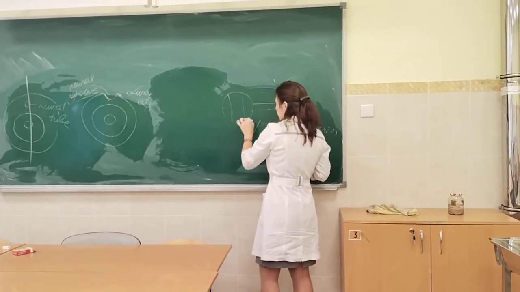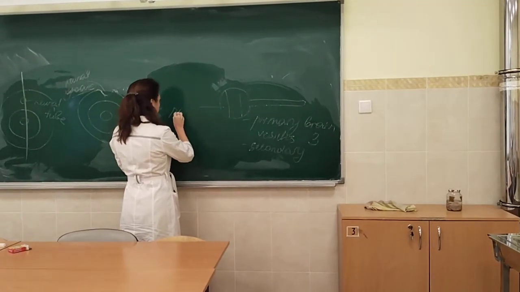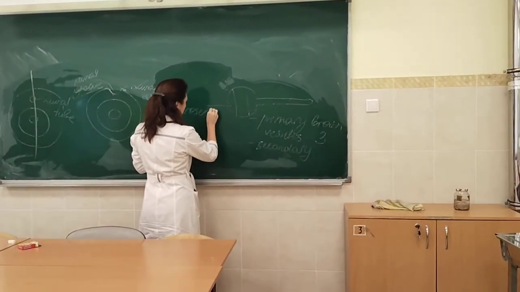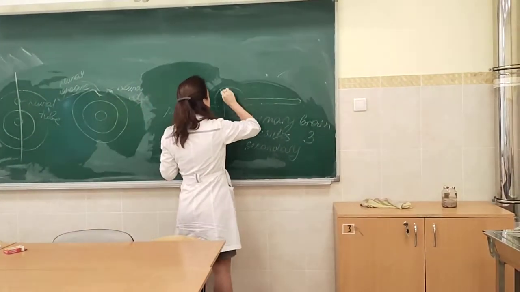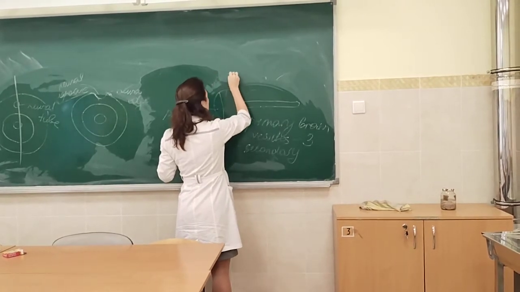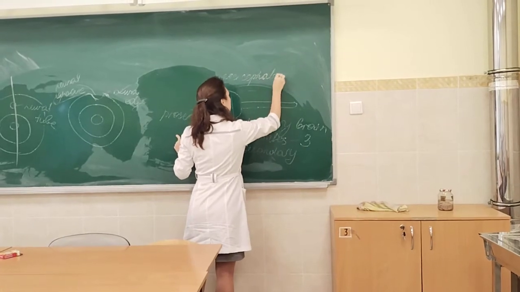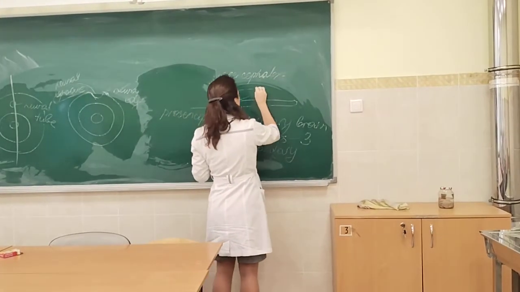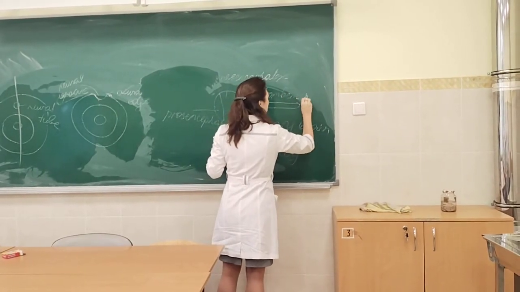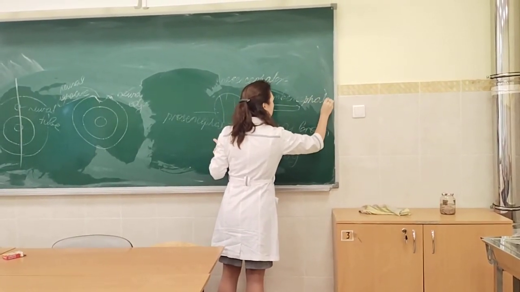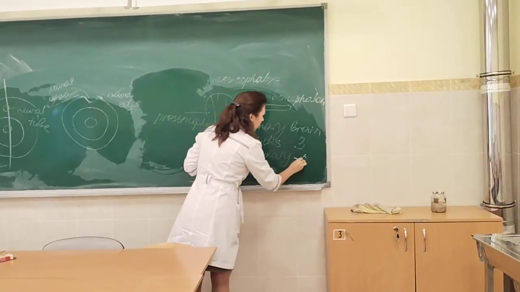And yes, the anterior brain vesicle is named prosencephalon. Then the middle brain vesicle is named mesencephalon. And the posterior brain vesicle is named rhombencephalon. Secondary brain vesicles, they are 5.